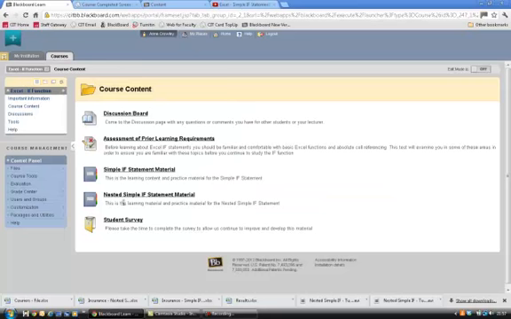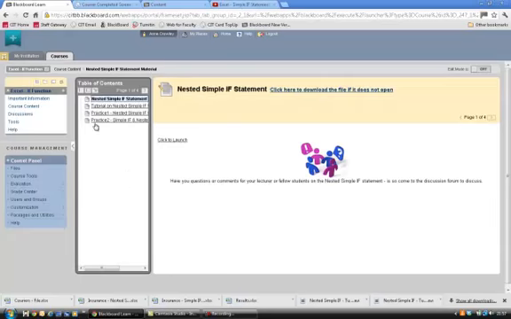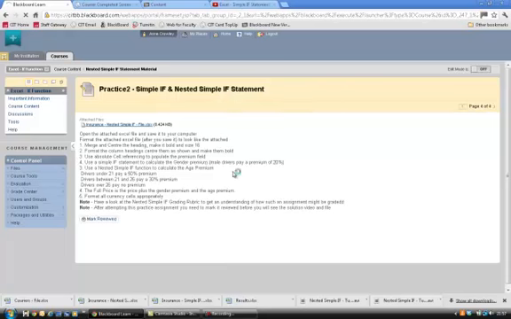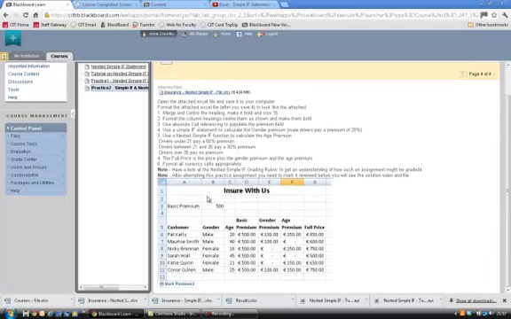Going back then to your course content, you've got your nested simple if material, and it's structured in exactly the same way. You've got access to your discussion forum on top, you've got your tutorial on the nested simple if, you've got 2 practice files, the first and second being structured again in the same way, in that you get a raw data file to work with. You've got the assignment that you should try and prepare, and at the bottom, when you mark it reviewed, you'll